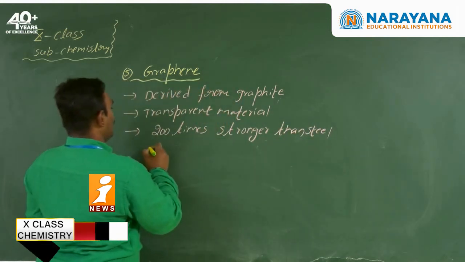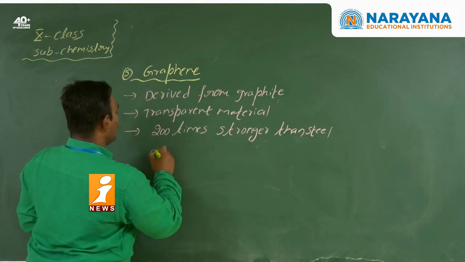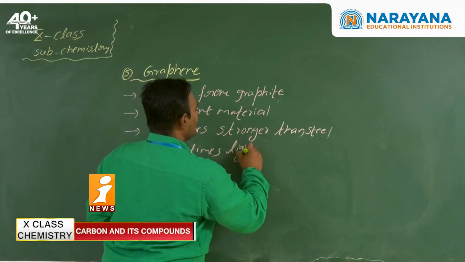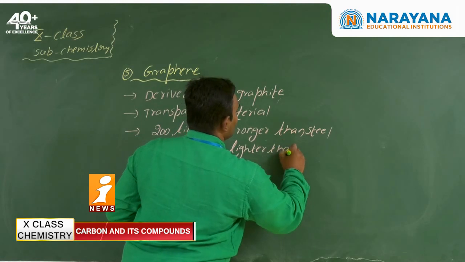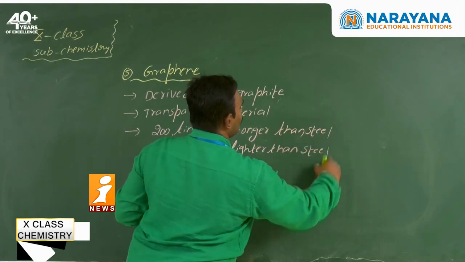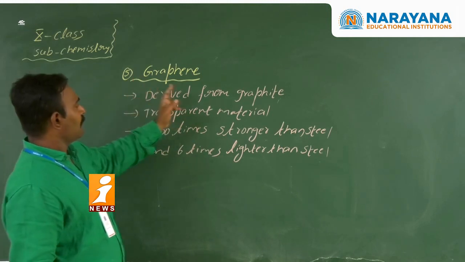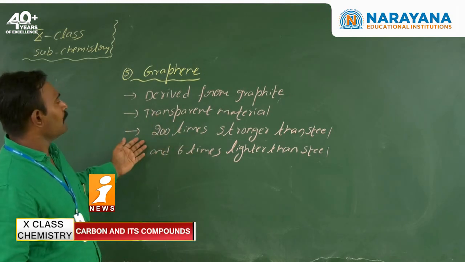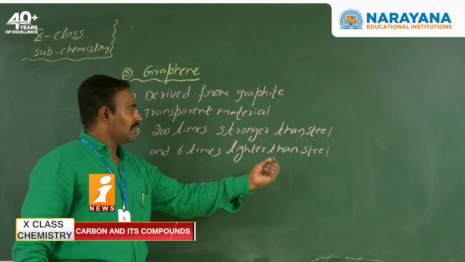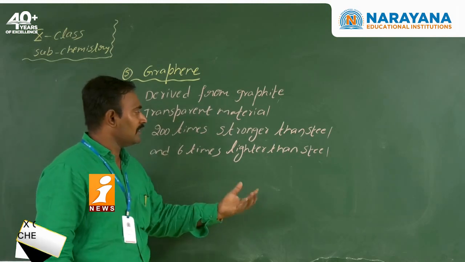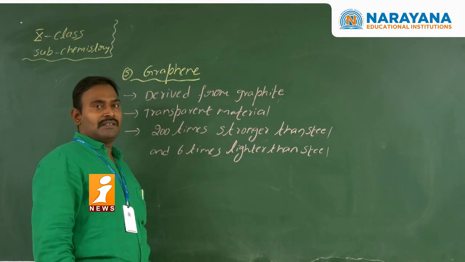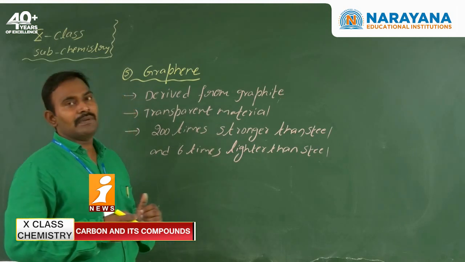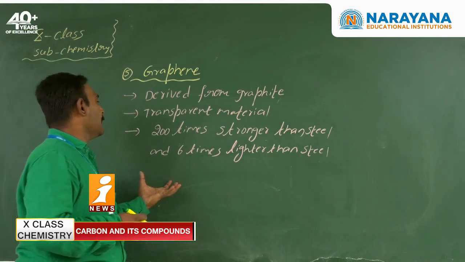It is 200 times stronger than steel and 6 times lighter than steel. Once again, graphene is derived from graphite. It is a lightweight material. It is a transparent material. It is 200 times stronger than steel and 6 times lighter than steel. Suppose you take 1 mm thickness of graphene, in that about 3 million layers are present.